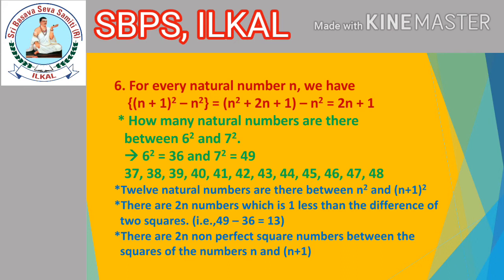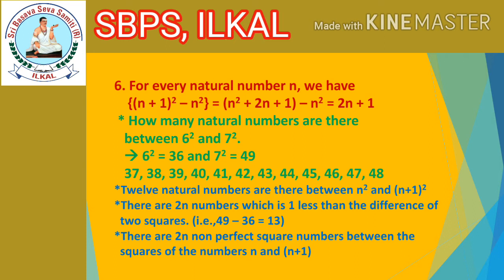Okay. How many natural numbers are there between 6 square and 7 square? 6 square value is 36 and 7 square value is 49. Is it? Then in between 36 and 49, how many terms will come? Let's see. 37, 38, 39, 40, 41, 42, 43, 44, 45, 46, 47, 48. Means these are the terms between 36 and 49. How many are there, children, here?